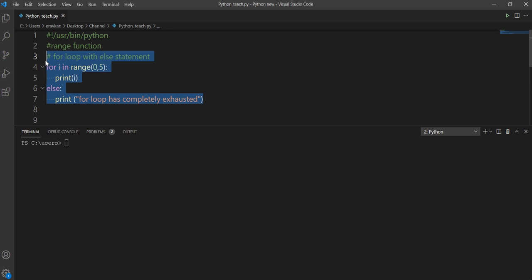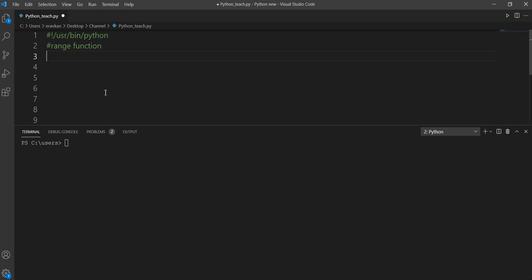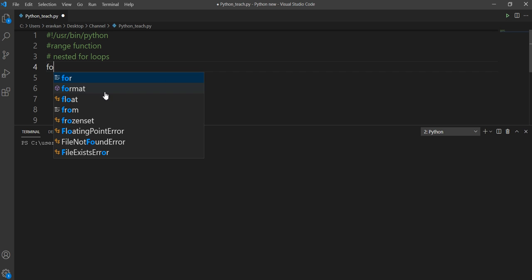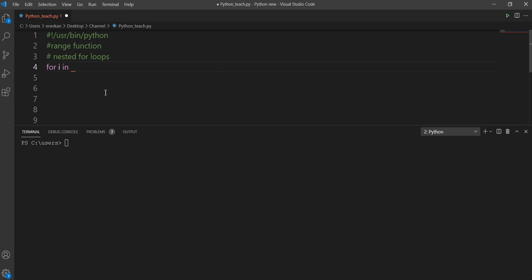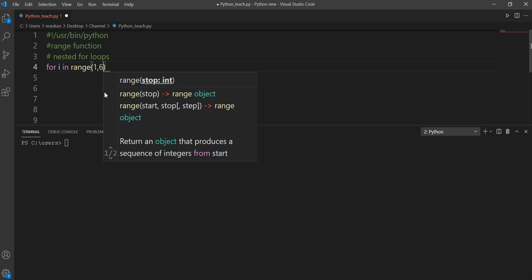Okay, then we have nested for loops. Nested means loops within a loop. So suppose you have for i in, this is your outer loop. Let me write some program. Suppose I write for i in range 1 to 6. This is my outer loop.